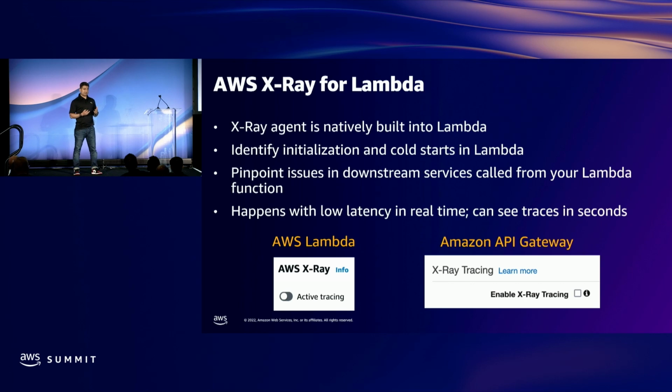Whenever we talk about applications with Lambda, the cold start comes up a lot. And anytime you change your code, you want to know, hey, did the cold start increase or decrease because of my change of code? X-Ray, since it's tracing the entire code, can help you detect how much is the actual cold start, how much is the actual code execution, how much it's taking to call a particular database. Using all that, you can pinpoint issues in downstream services called from your Lambda function. And like I mentioned before, it happens with low latency, in real time, and you can see traces in seconds.